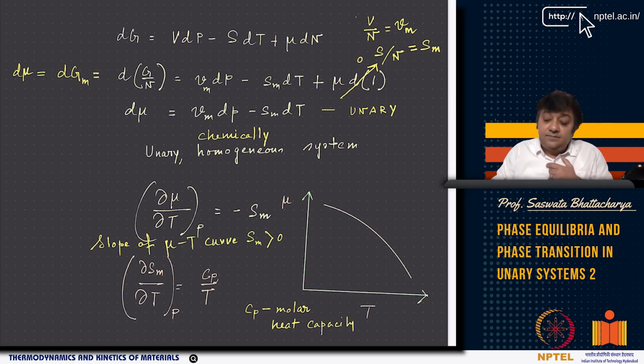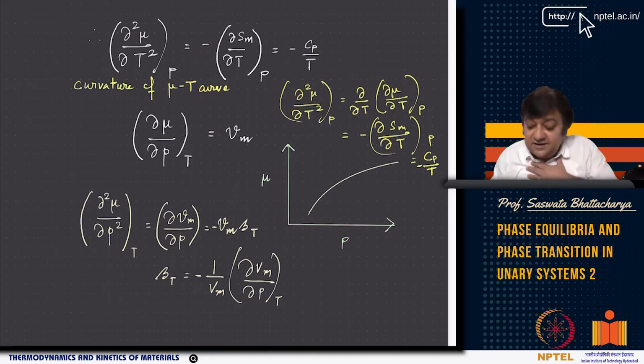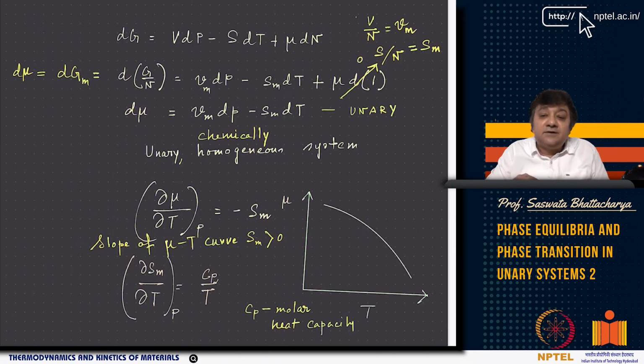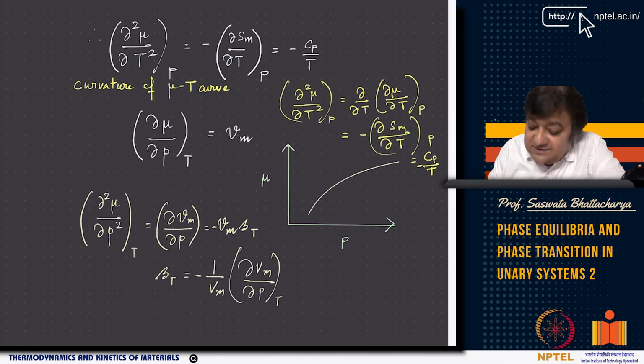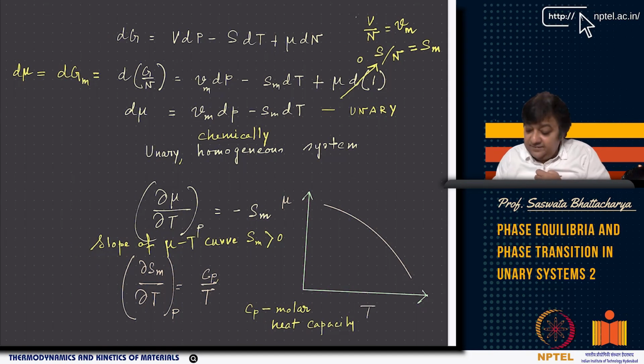Now, this gives me the curvature. Curvature means we are looking at how the shape will look. Is it a positive curve? It's a negative curvature. In general, Cp is positive, temperature is positive, so minus Cp by T means it has a negative curvature.